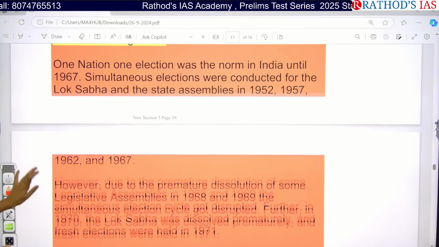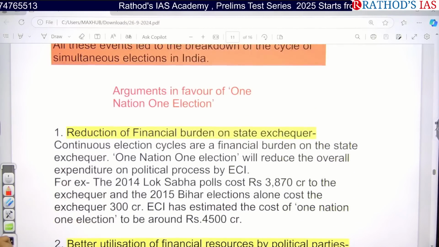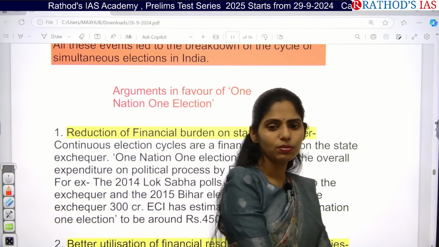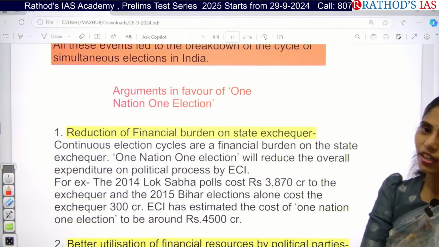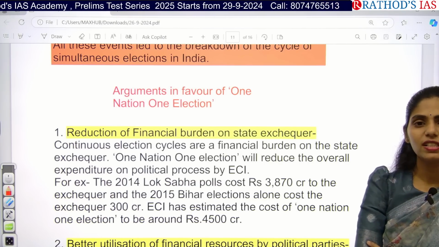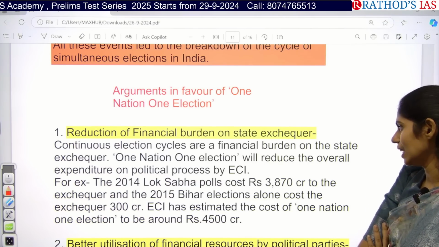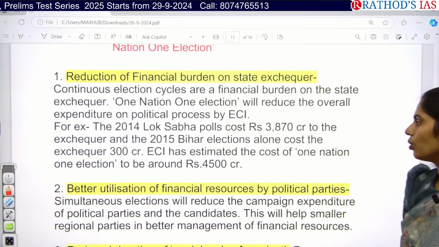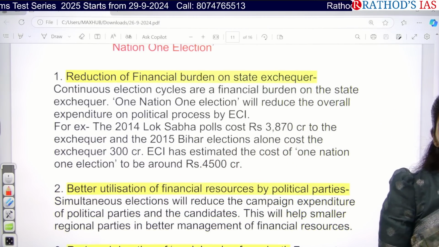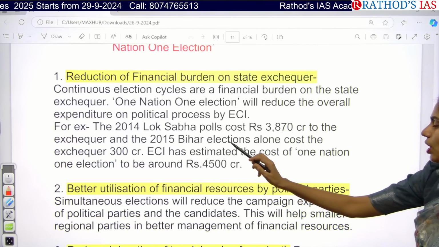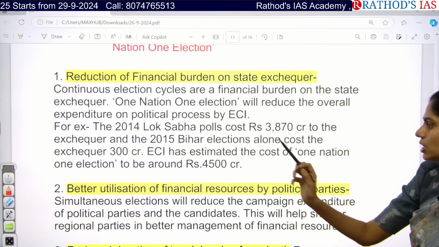Okay, and if you see here, which are the arguments in favor of one nation, one election. That means what happens if you have this concept of one nation, one election. Already you wrote answer for this question. The first one here is, there is obviously a reduction of burden on the state exchequer. For example, the 2014 Lok Sabha polls cost around 3,870 crore for the exchequer, and the 2015 Bihar elections alone cost 300 crores.